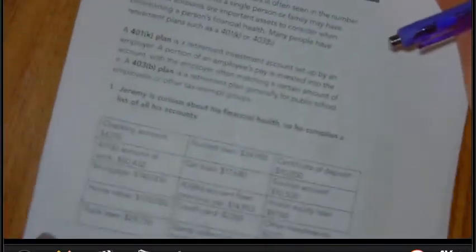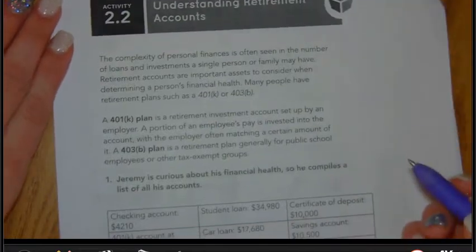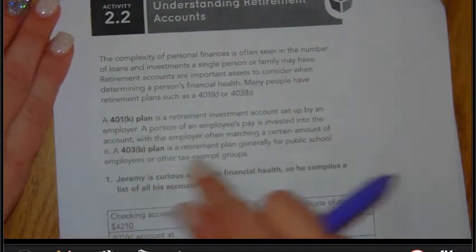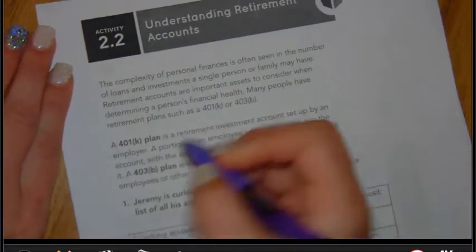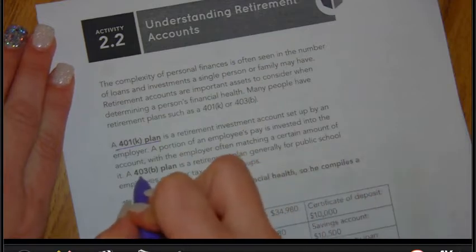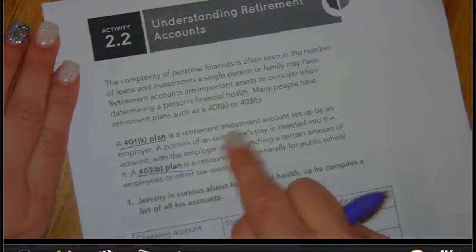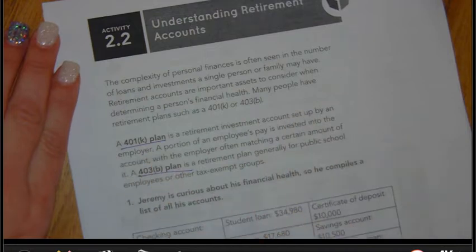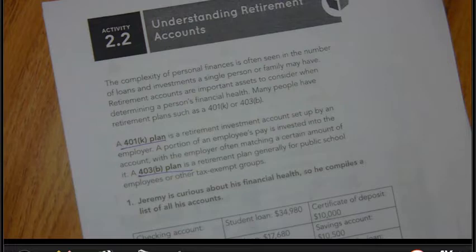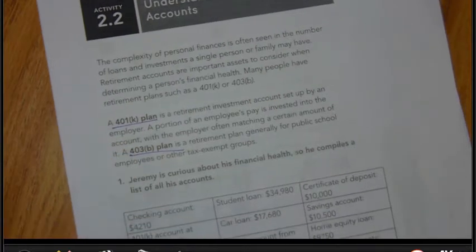Looking at activity 2.2, this is where we get into all of these. You guys have probably heard your parents may or may not have said 401k or 403b. A 401k is your retirement investment account that's set up by your employer. A portion of employees' pay is invested into the account, with the employer often matching a certain amount to it. A 403b is a retirement plan generally for public school employees like myself or other tax exempt groups.